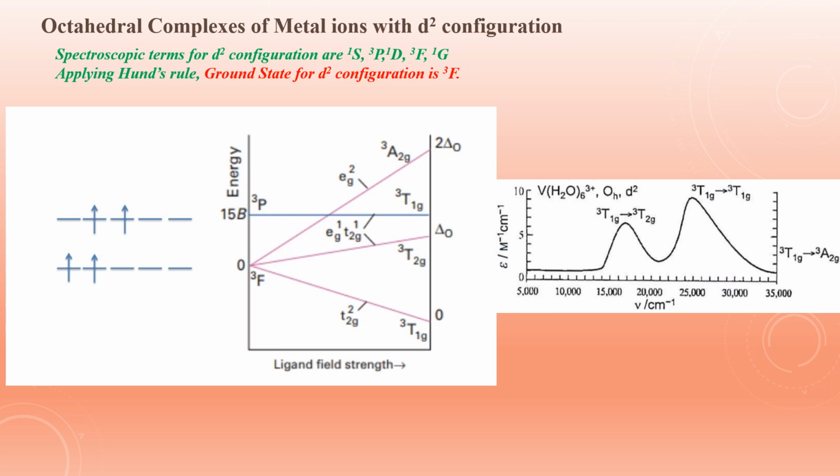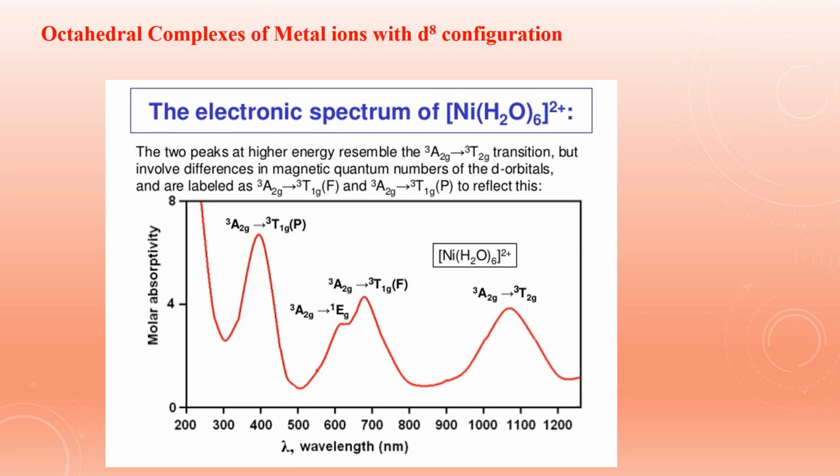Now, in the d2 case, between the free ion and the complex terms, we know that for the d2 ion the ground state is 3F, then there is 3P. The 3F splitting will occur like T1g, T2g, and A2g, and 3P as T1g. The transitions which are possible here, we can relate to octahedral complexes of metal ions with d8. Similarly, you can explain for d8.